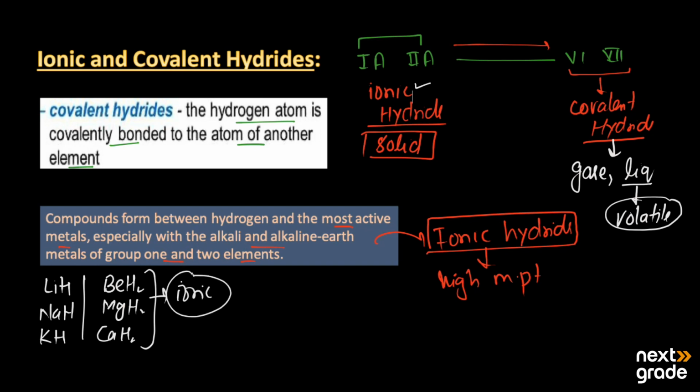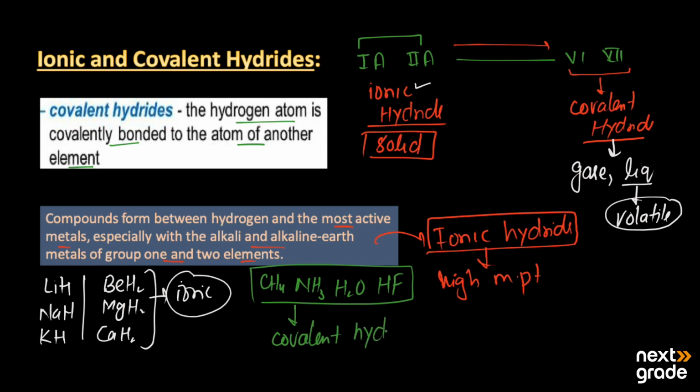On the other hand, from groups 4, 5, and 6, we have different examples: methane, ammonia, water, and hydrogen fluoride. These are all known as the covalent hydrides. They are covalent in nature as the non-metals form the bond with hydrogen.